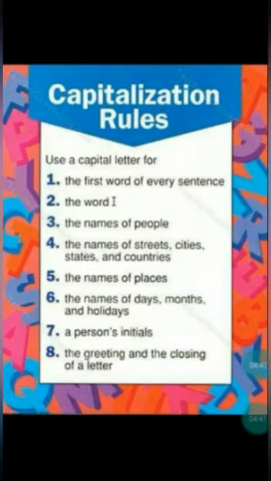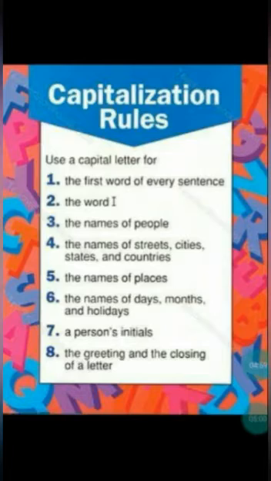Like when you write a letter to your principal, sister or to your teacher, you'll be writing respected teacher or dear teacher. So that greeting, dear, should be in capital letter. The first letter of the word should be in capital letter.